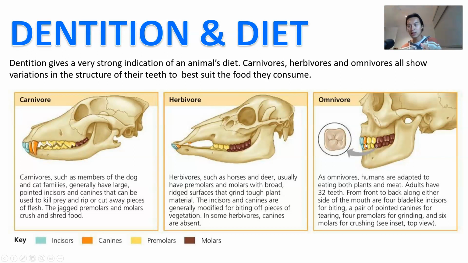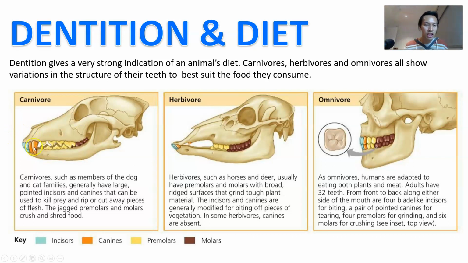If you look at the dentition of something like a carnivore, you're going to notice a lot of sharp and serrated teeth, and that's because the diet of canines and carnivores is primarily meat, and you're just trying to scissor off the meat. In fact, if you look at the skull structure as well, that narrow lower jaw means that the teeth are going to overlap like scissors and cut and slice into meat a lot better.